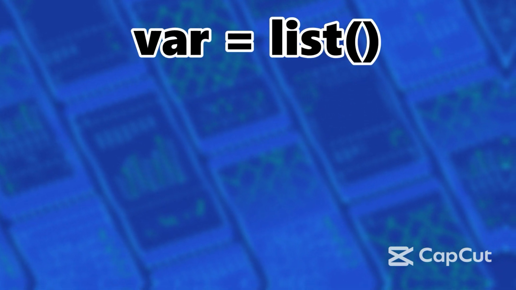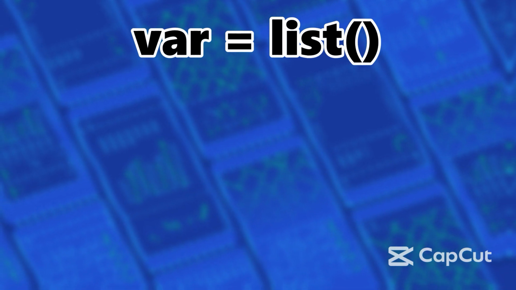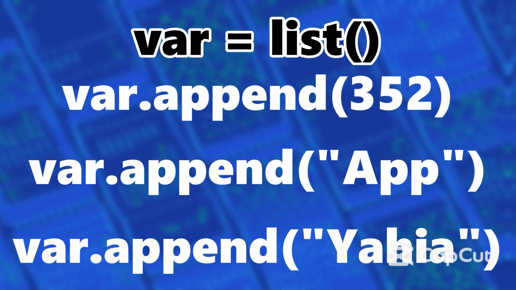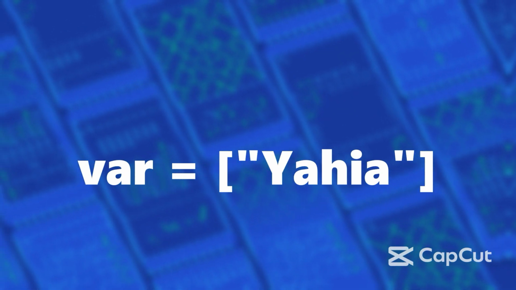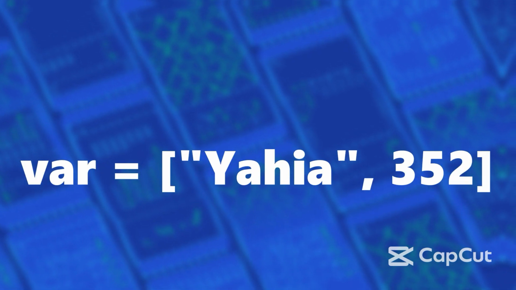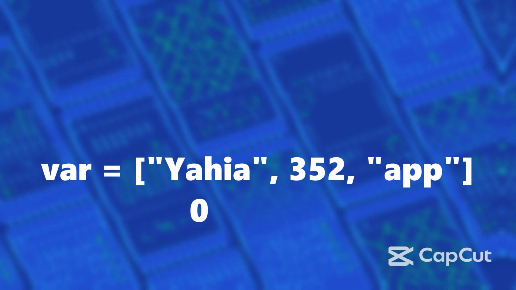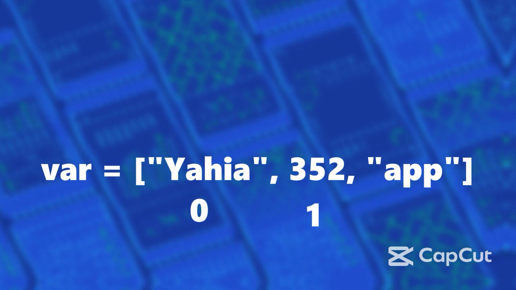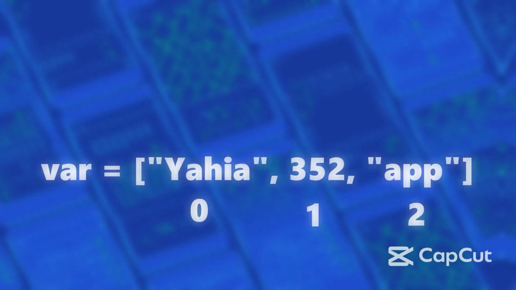If you make a sample variable with type list, you make it like an empty list and you add something like 3 items, strings or ints. The first item is 0, the second item is 352, and the third item is up. Then the first item has the index 0, the second item, or item 2, has the index 1, and the third item, or item 3, has the index 2.